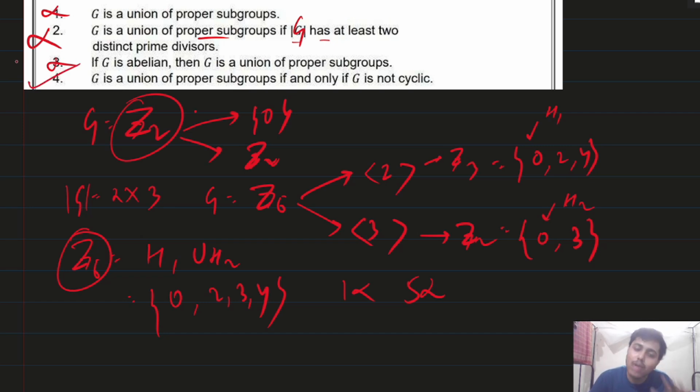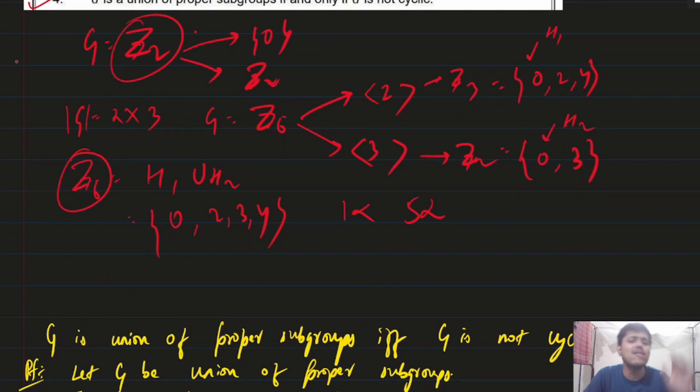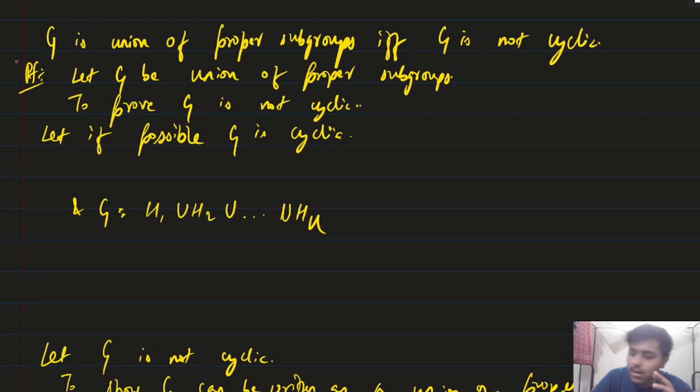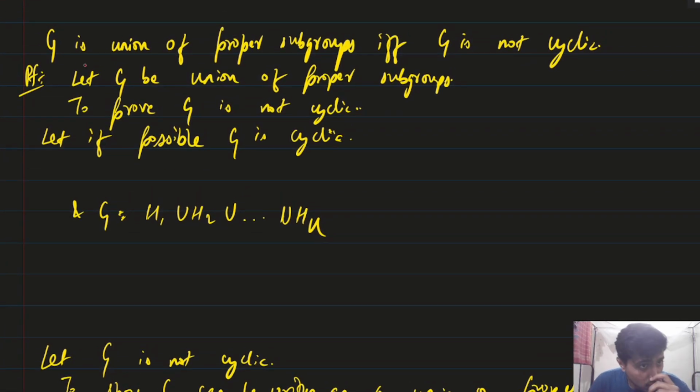You can just end it here, but if you want to see the proof of the fourth option, you can continue. The proof of the fourth option is also not very difficult. See, I have just written the steps. I will explain it. We have to prove G is a union of proper subgroups if and only if G is not cyclic. So let us first take that G is a union of proper subgroups.